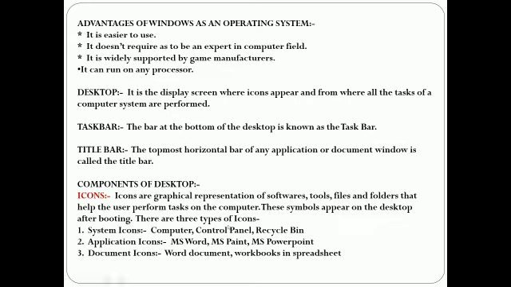Control panel. This panel controls the entire configuration of a computer system. It contains a number of system and utility programs which help in configuring the hardware and software settings.